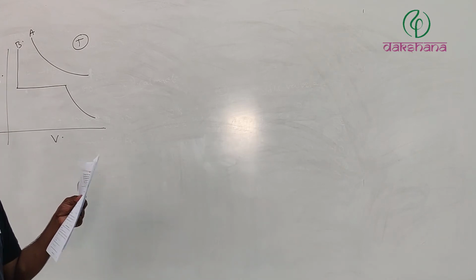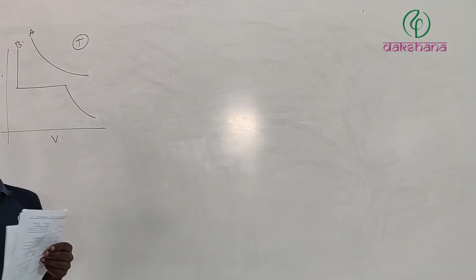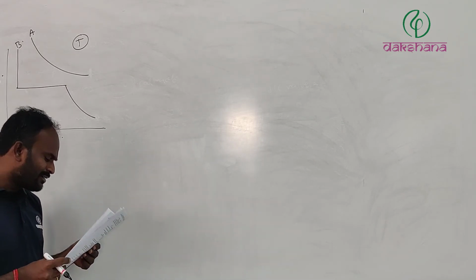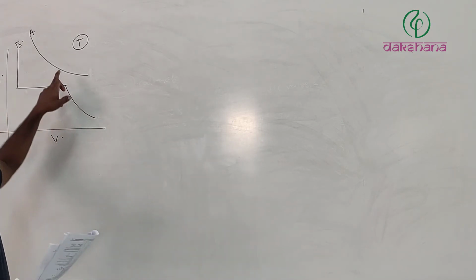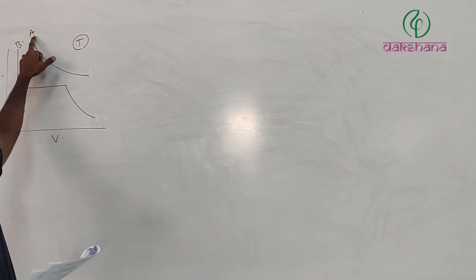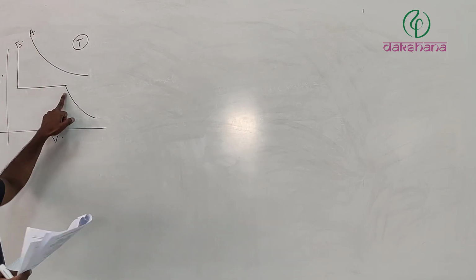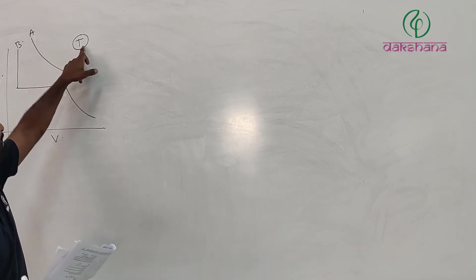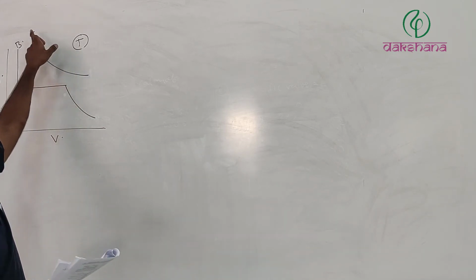Now which of the following is true? First one, TA is less than T, which is less than TB. At T Kelvin, A is not liquefying, but B is liquefied. See once again, at T Kelvin, A is not liquefied.